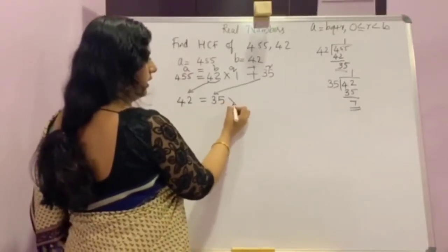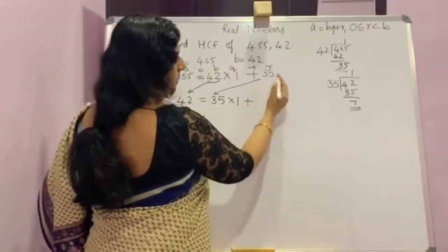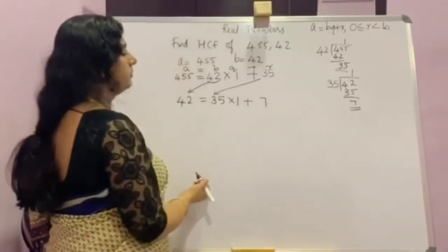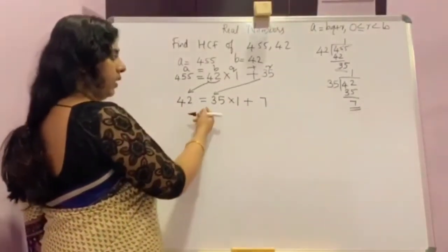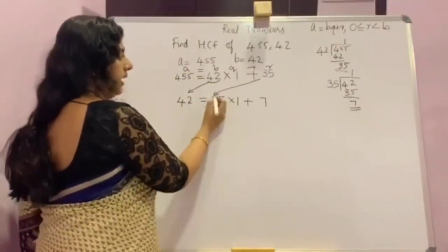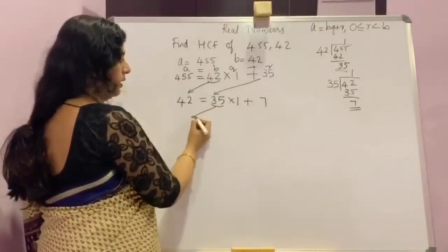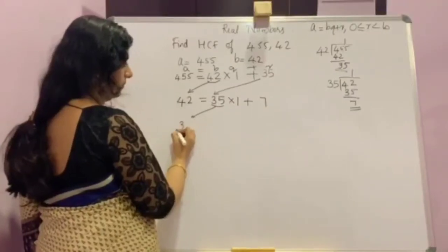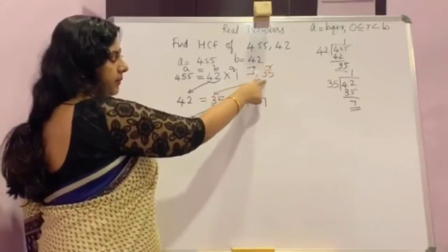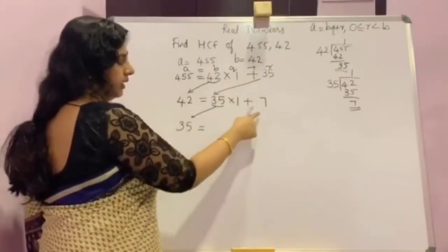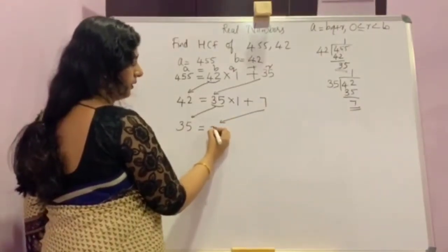So 42 is equal to 35 into Q, the quotient 1, plus the remainder 7. Now again it's not time to stop. Continue the steps. In the third step, again B is going to be the new A, 35. What will be the next B here? Same, R is the new B. Here R is 7.